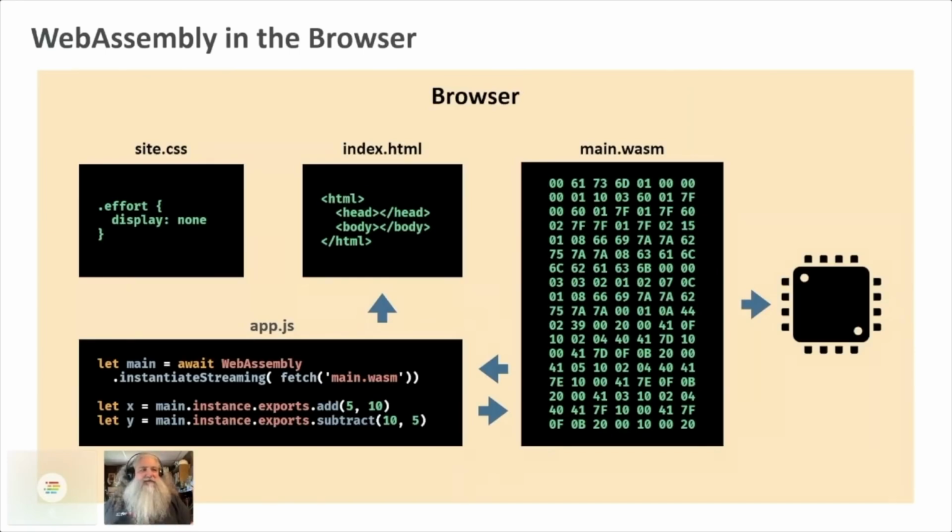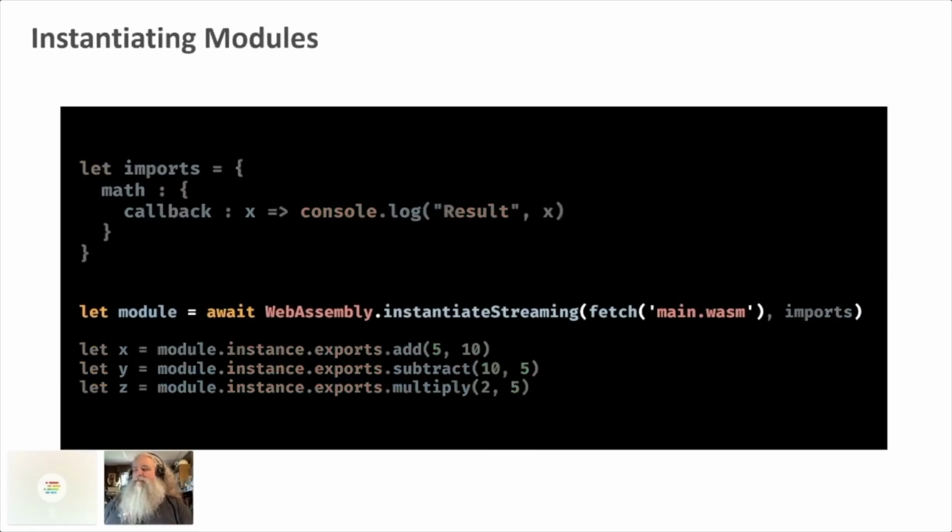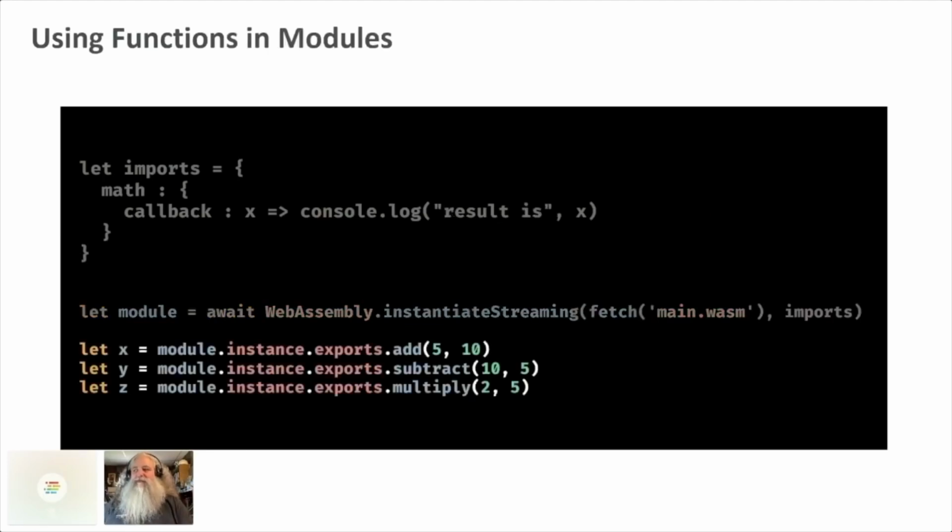But this is just sort of the ecosystem these modules live in. To use it from JavaScript, we've got a really simple bit of code here that includes a callback and everything. The key thing here is to create a WebAssembly module you call fetch, and then just the path to the file. And then you feed that fetch call into instantiate streaming, and that will asynchronously retrieve your module. Once you have the module, you can just call methods on it. The module has an instance. The instance has exports. The exports are where all your functions are at. And you just call them and use them like you would any JavaScript function. It's actually really easy to use once you have one.